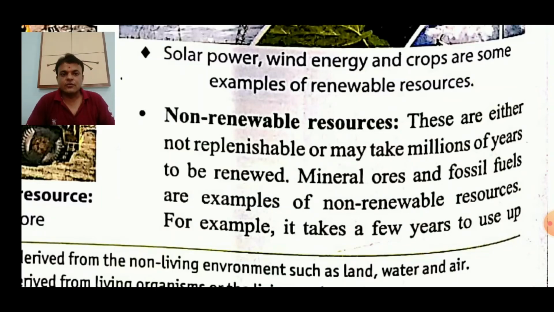Clear? So non-renewable resources are resources which get replenished, but they take millions of years. Some examples: minerals, ores and fossil fuels are examples of non-renewable resources.